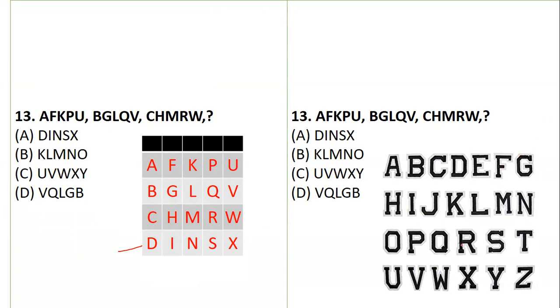P, Q, R, S is a sequence. U, V, W, X is in sequence. So this option is also given. It's much easier. To make your practice perfect, I have brought some easy alphabet questions. Next time, in part B, we can add some difficult questions.